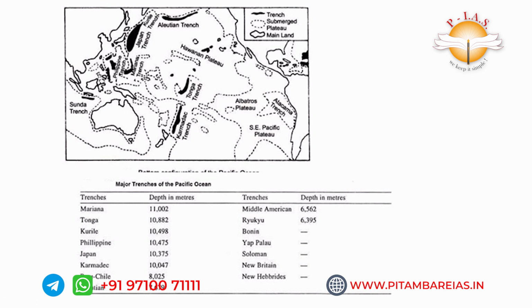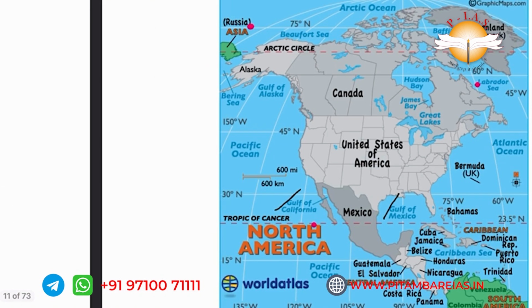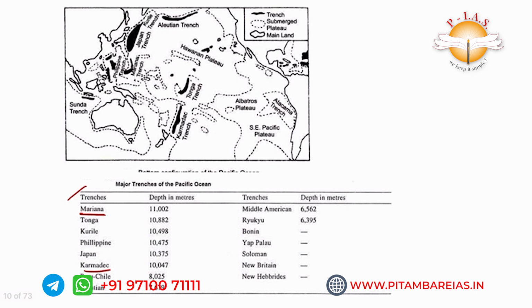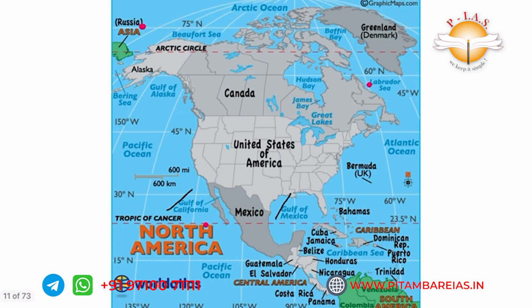Next, here we can see the depth of the various trenches. Important is Mariana Trench. It is very deep. Kermadec was in a previous year question, so it is important. Next, after the Pacific Ocean, we'll go to the North American and South American continents.